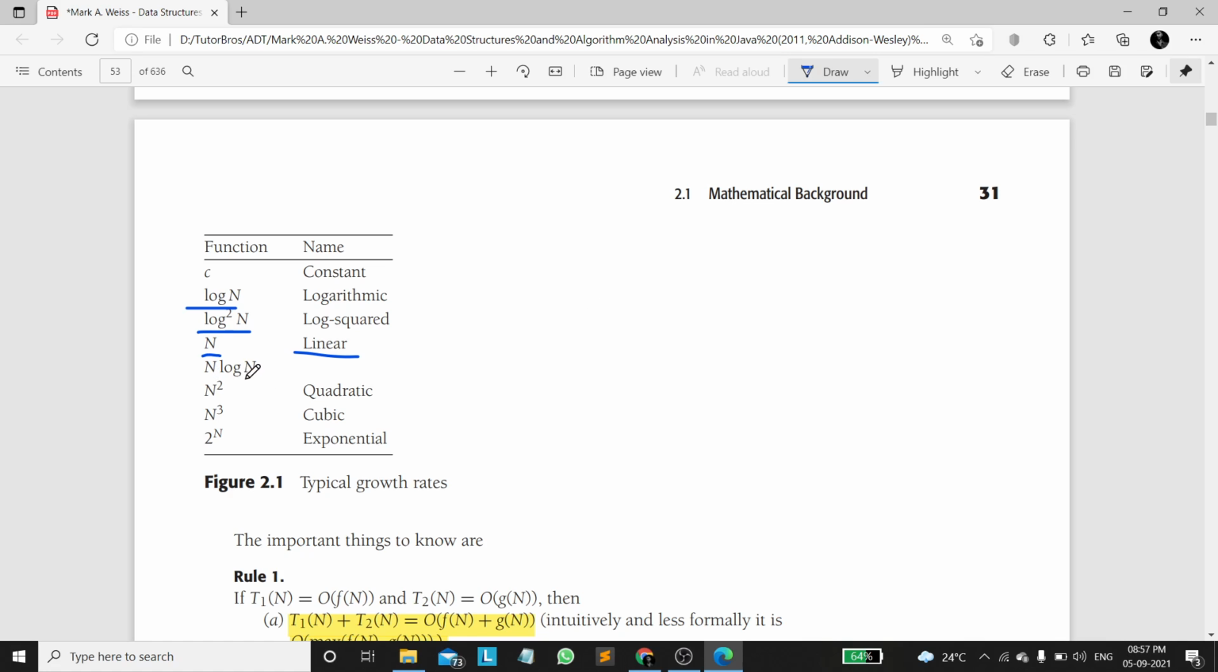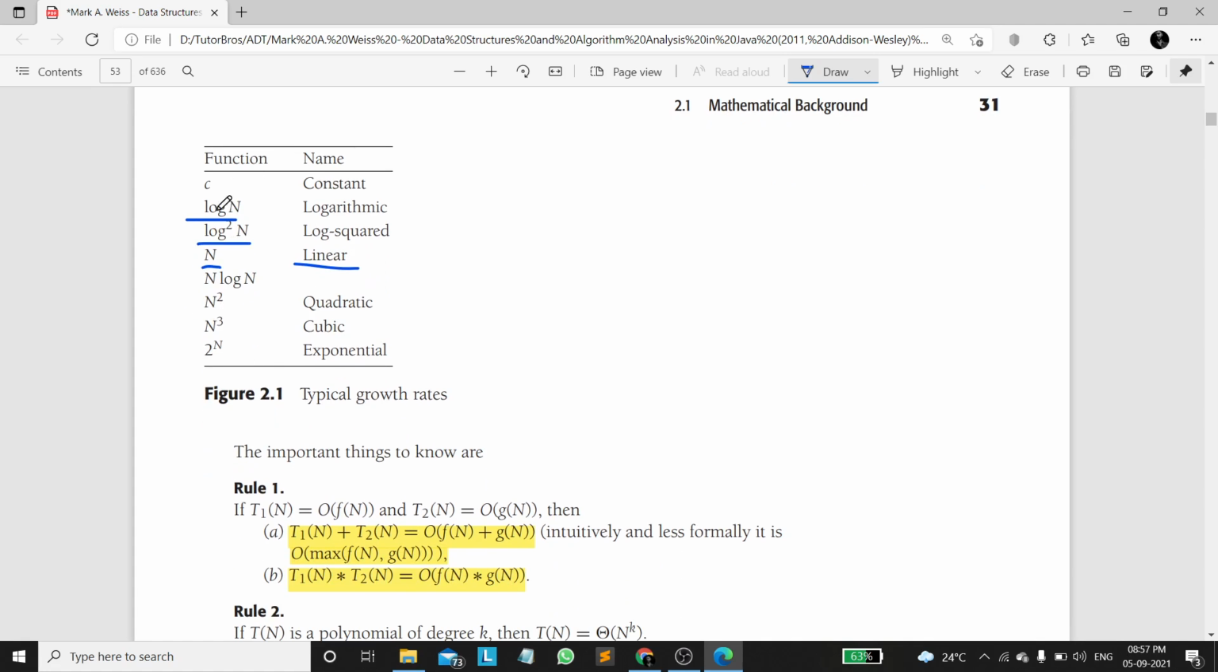If it is n log n, it is not mentioned exactly here, we can say it as linear logarithmic, by combination of n and log n. If it is n square, it is quadratic. If it is n cube, you can say it as cubic. If it is n power k, we can say polynomial with power k. And in case of 2 power n, it is exponential growth, right? So these are some standard growth rates with that terminology.